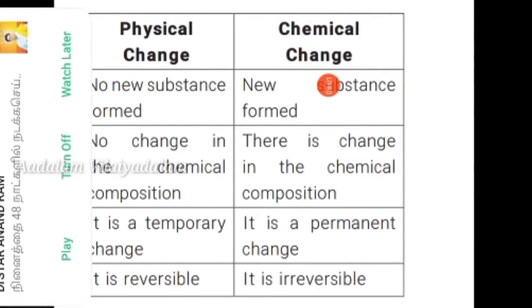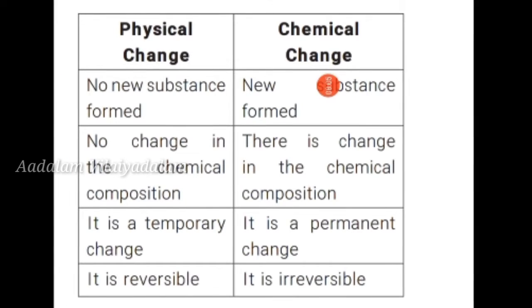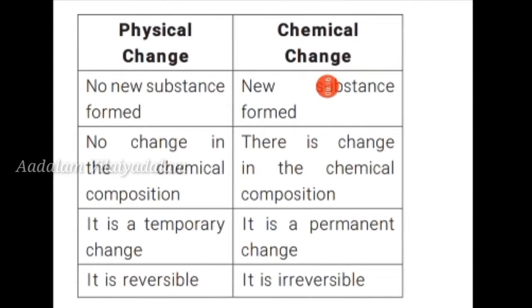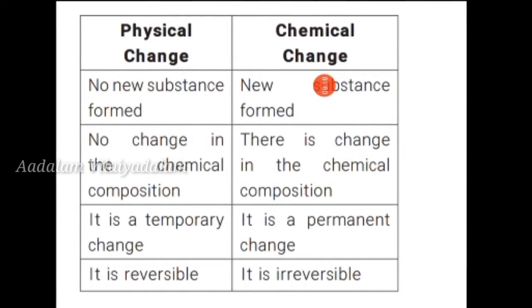So a physical change is a temporary change, but a chemical change is a permanent change. So a physical change is reversible. A chemical change is irreversible. So this is the difference between physical change and chemical change.